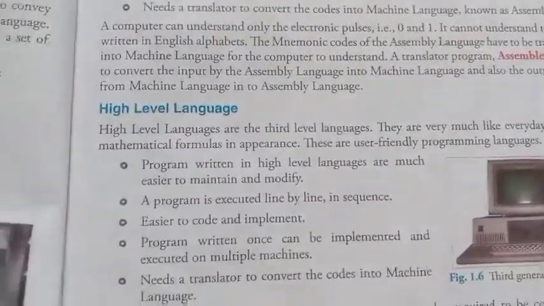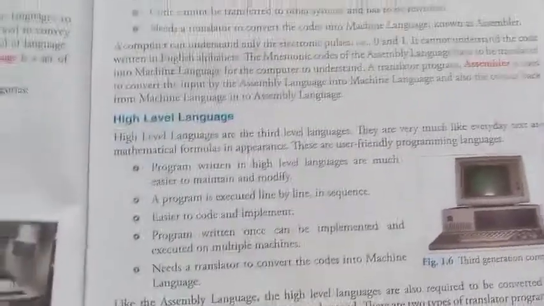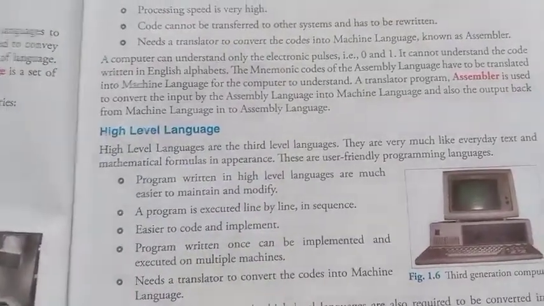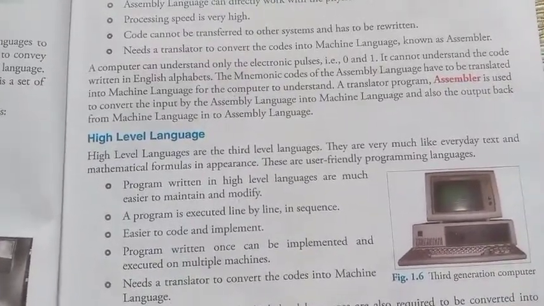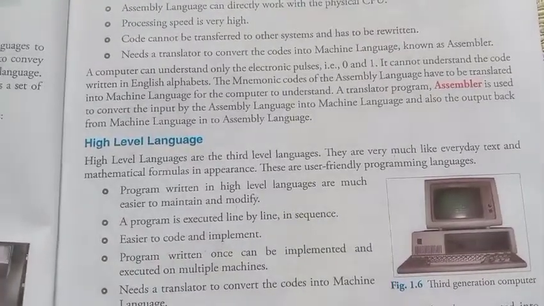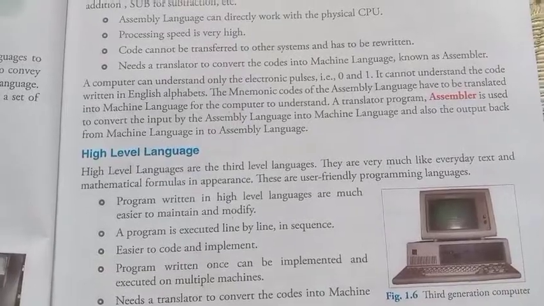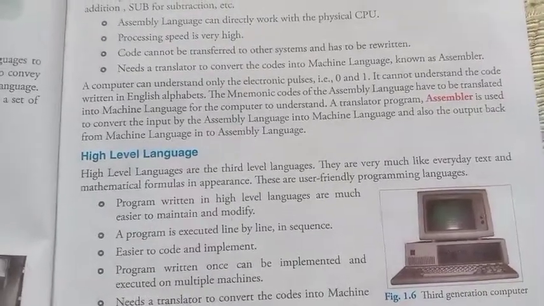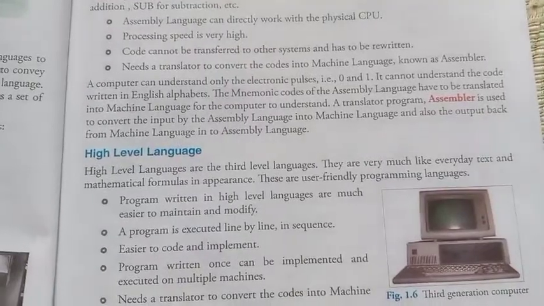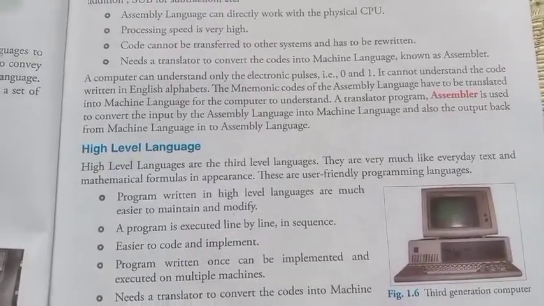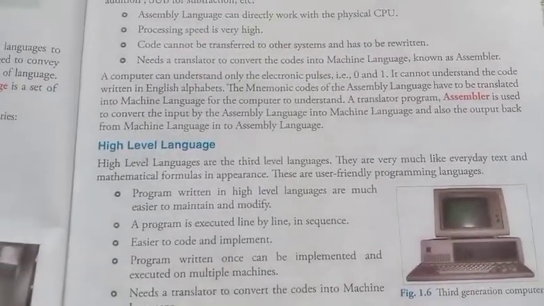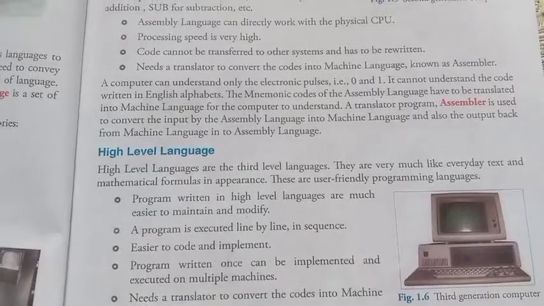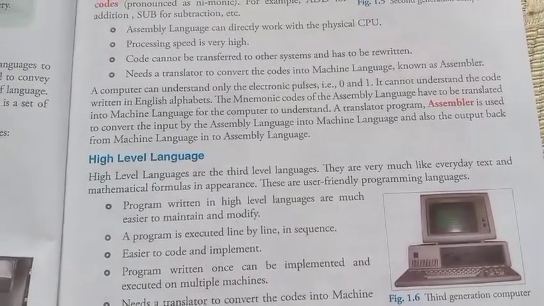Next is high level language. What is high level language? It is also called a third generation language. These languages are very much like everyday text and mathematical formulas in appearance. They are user friendly programming languages. Why user friendly? Because programs written in high level language are much easier to maintain and modify. Modify means if you want to make some changes to the program, we can.